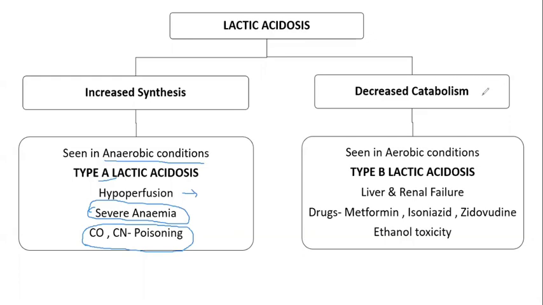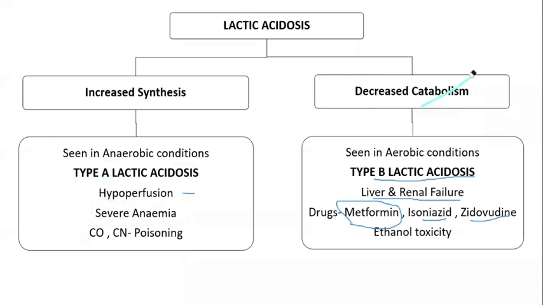We can also have lactic acidosis due to decreased catabolism. It is referred to as type B lactic acidosis. The causes may be liver and renal failure, and some drugs, importantly metformin. You should not forget this, metformin also causes lactic acidosis. Then isoniazid, an anti-tubercular drug, and zidovudine, an antiretroviral drug. So this is about lactic acidosis.